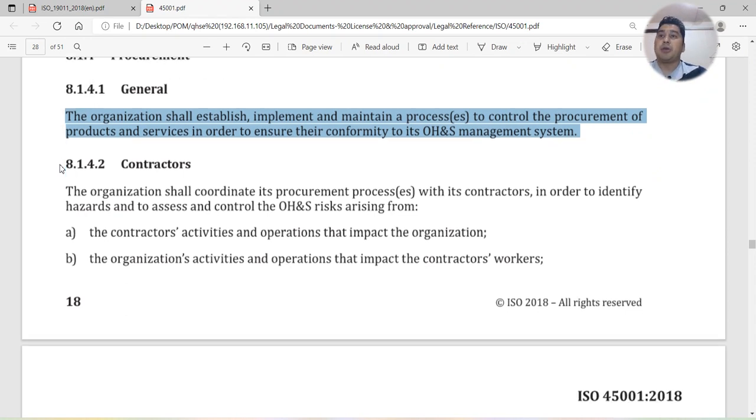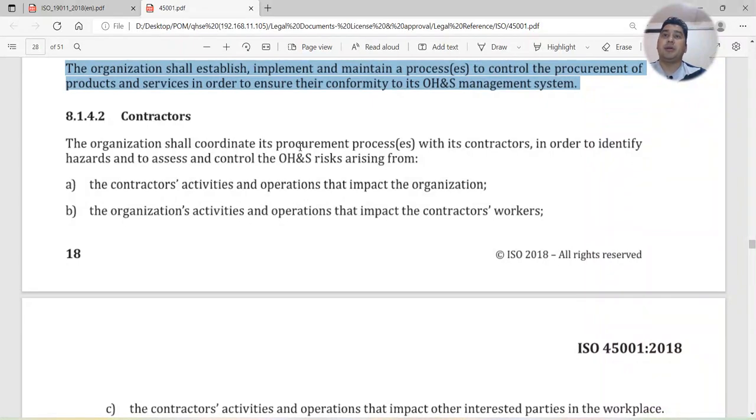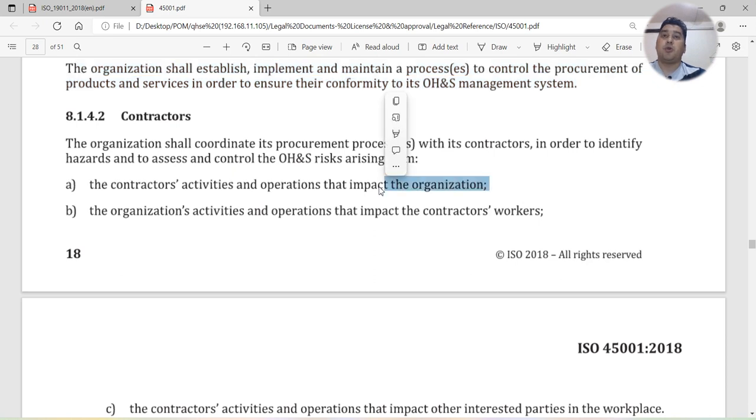Okay? Now, the contractors. The organization shall coordinate its procurement process with its contractors in order to identify hazards and assess and control the OHS risk arising from the contractor activities and operations that impact the organization. Suppose you are using any contractors for any work activity, and by using those contractors, they are increasing the risk for your organization.